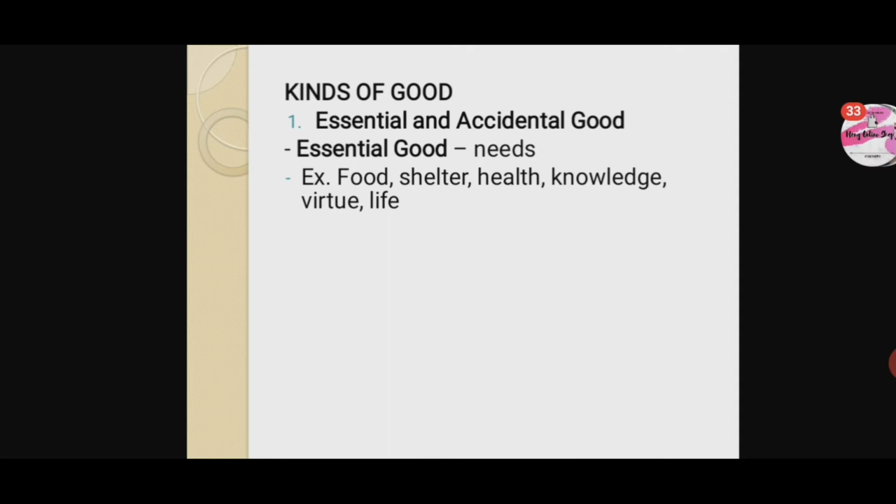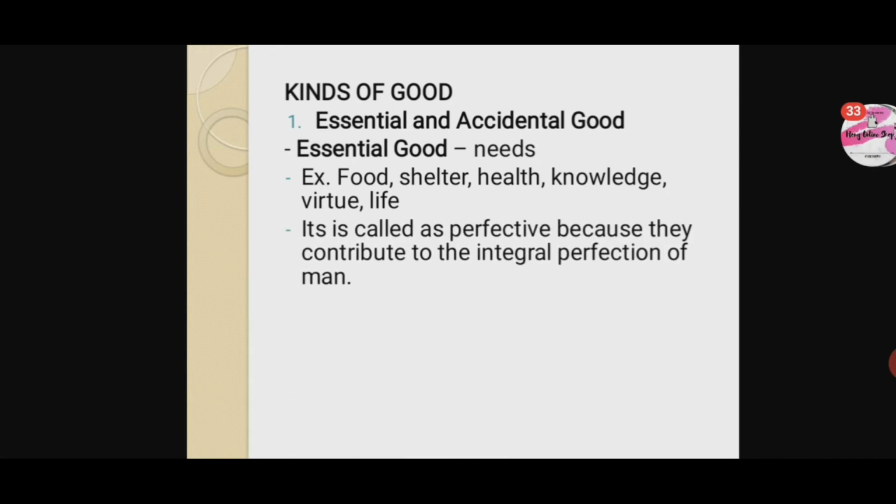Number one, we have essential and accidental good. Essential goods are needs. For example, food, shelter, health, knowledge, virtue, and life. It is called perfective because they contribute to the integral perfection of man. So these are the essential goods that are necessary, like food, shelter, health, knowledge, virtue, life.